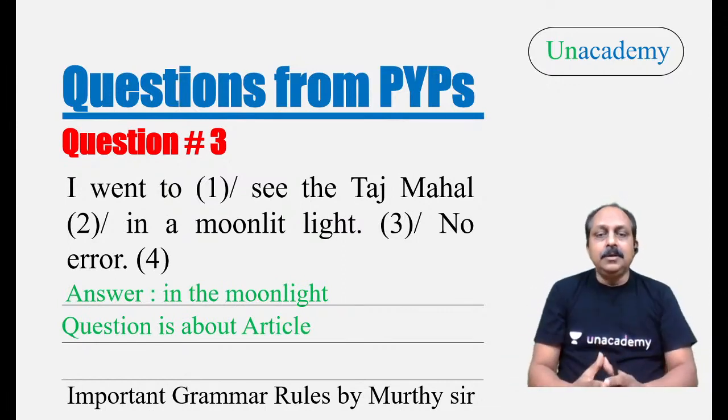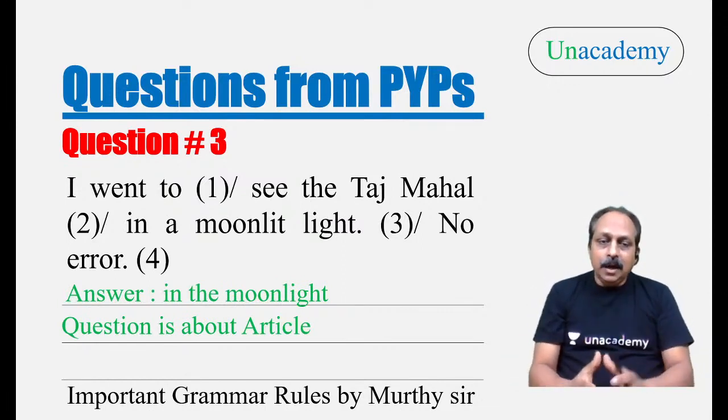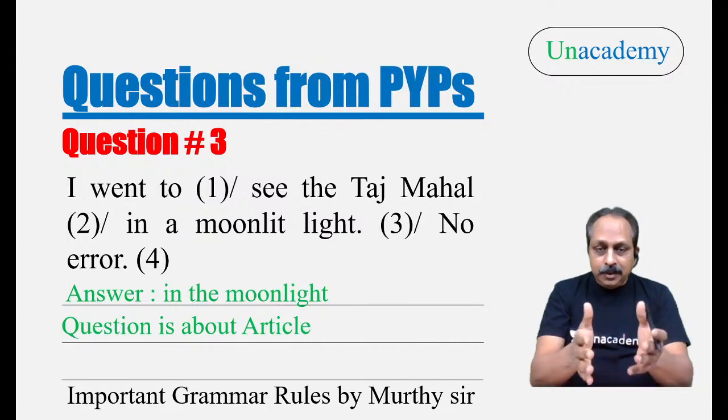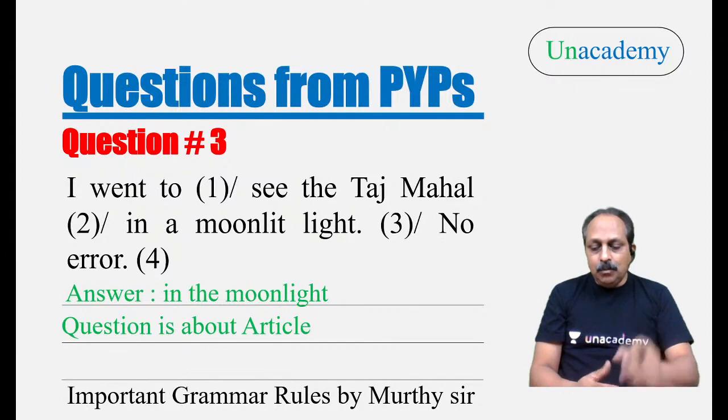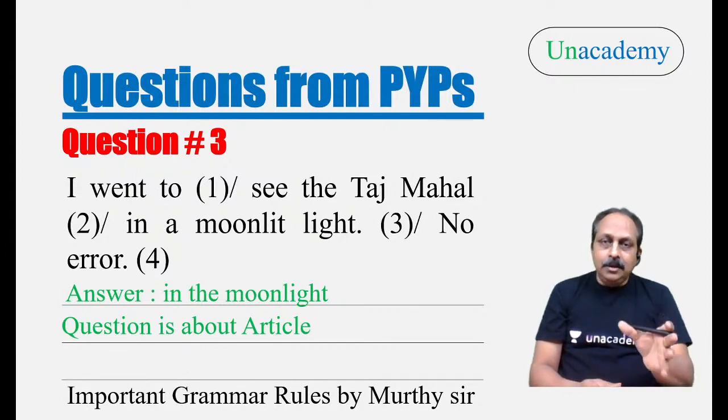So, what is the answer here? In the moonlight. And what is this question about? Question is about article. It is not "a", it should be "the moonlight". And this is a standard prepositional phrase. Do remember that.